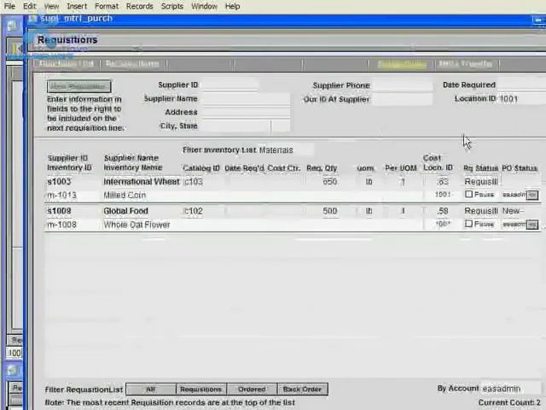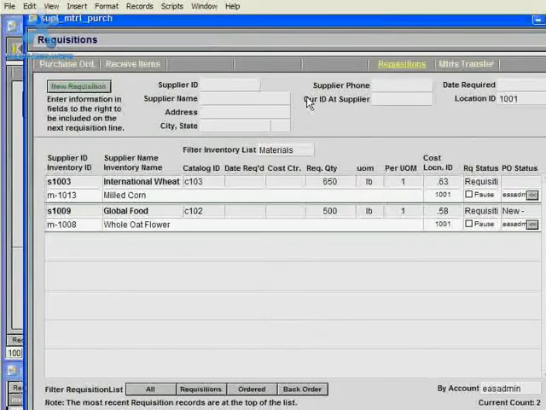And what this does is it opens up a pop-up window into the purchasing module, where if their access privileges are set correctly, they should not have access to the purchase orders or the receive items areas, but only to requisitions. And what this window shows here is just a list for the current user that's logged in, which is me logged in as EAS admin. These are the two records I've created in the past that the status is requisition.